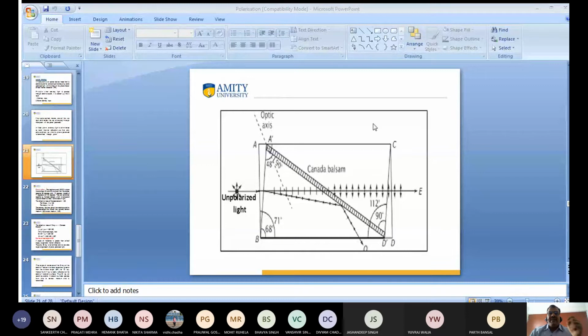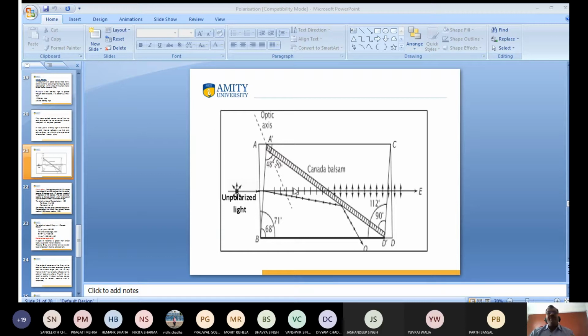So this is the Nicol prism. This is the combination of two prisms, made of calcite crystal. I hope you have seen from the figure: this is one prism and this is another prism. They are cemented by Canada balsam, just in between. Have you seen the figure?